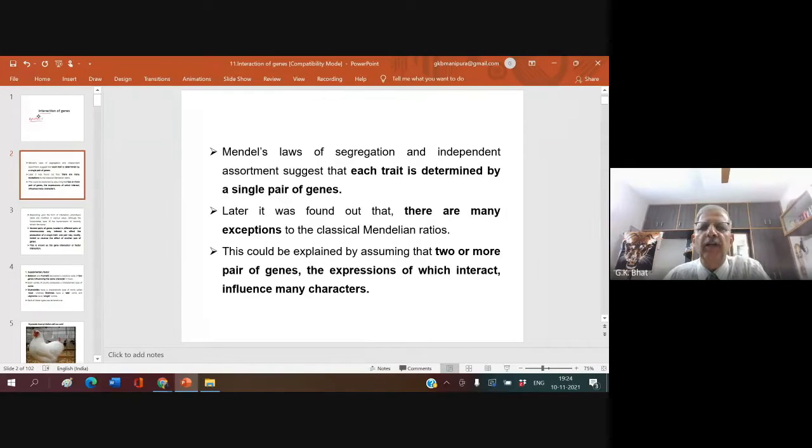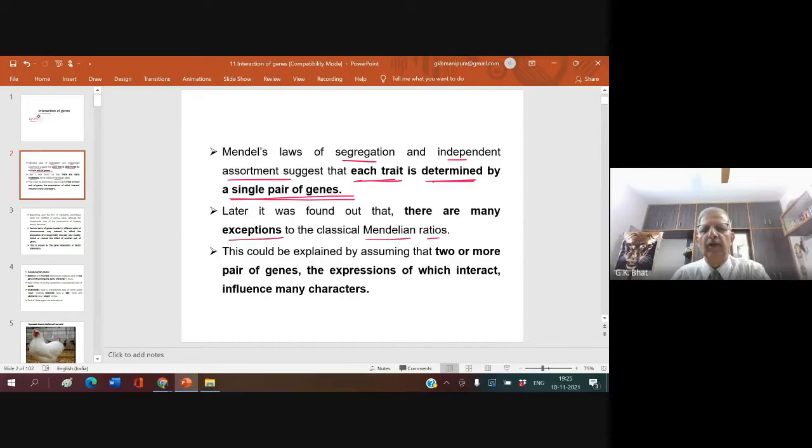Now let us look into Mendel's laws of segregation and independent assortment, which suggest that each trait is determined by a single pair of genes. Am I right? Each trait is determined by a single pair of genes. Later, it was found that there are many exceptions to the classical Mendelian ratio.